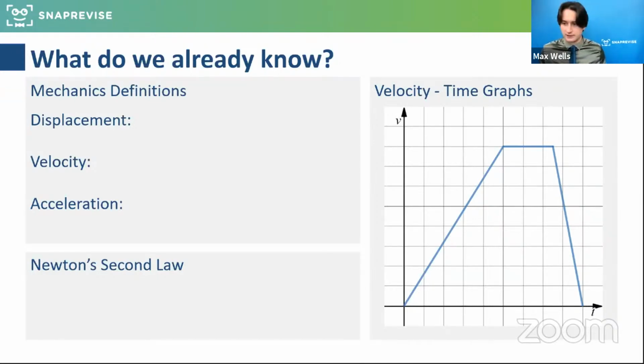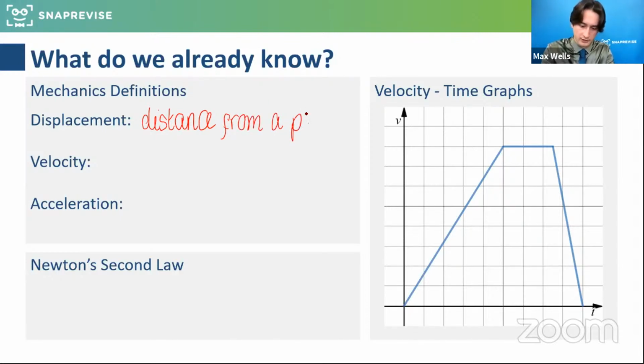So displacement, does anyone know how we would define that? And then we're going to talk about it in light of the graph as well. So displacement, what do we understand by displacement? Good, so let's have a little think. Displacement is effectively, a lot of people think, oh, isn't it just the same as distance? And it kind of is. It's distance from a point in a given direction. So it's what we would call a vector quantity. From a point in a given direction.